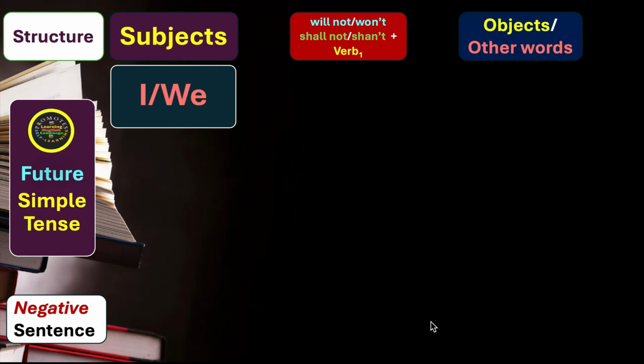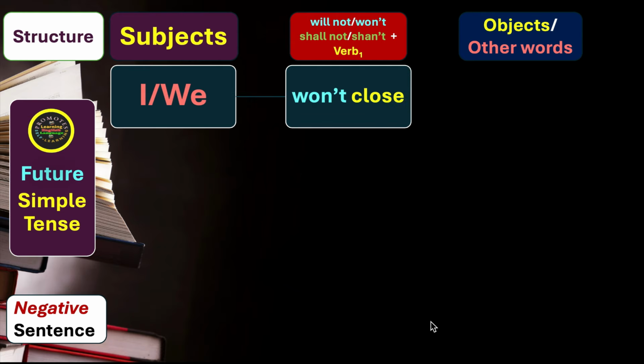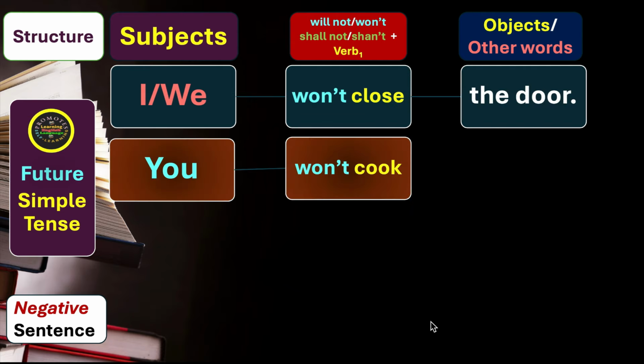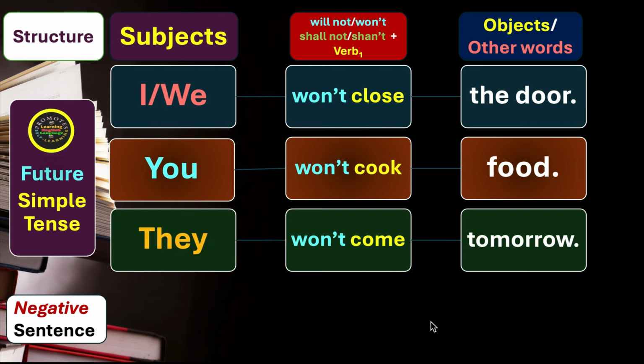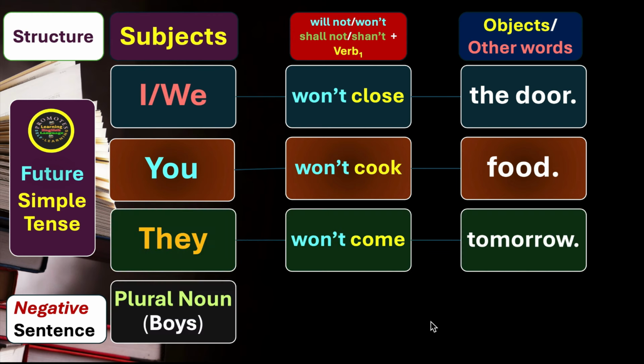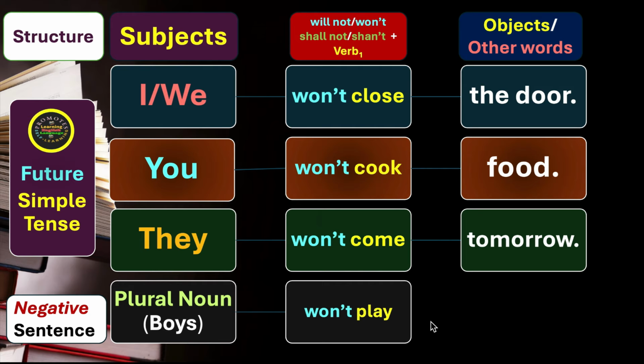Let's see the structure. If our subject is I or we, we can use: I won't close the door. You won't cook food. They won't come tomorrow. Plural nouns like boys, girls, students won't play tennis.